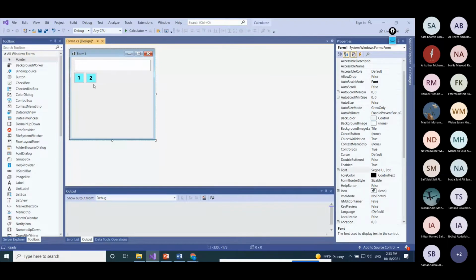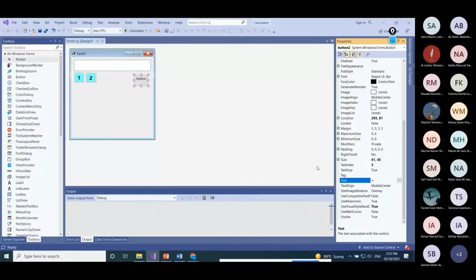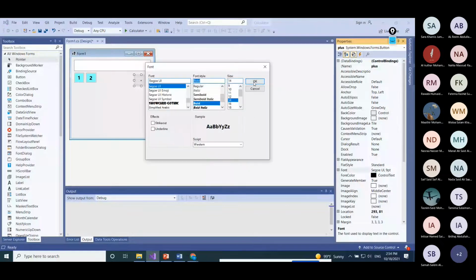Okay, so this is, I'll add two numbers. Now I need to add this for the operations. For operations, I will add one for plus. So here in text, I need to put plus. This is the name of this, it is plus. I'll put plus button. And the font, I need to change it also, so that it will look similar to the numbers. Font here. I want to change the size and make it bold. Okay, put it in the same level.